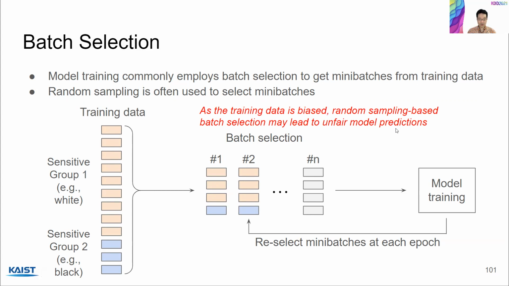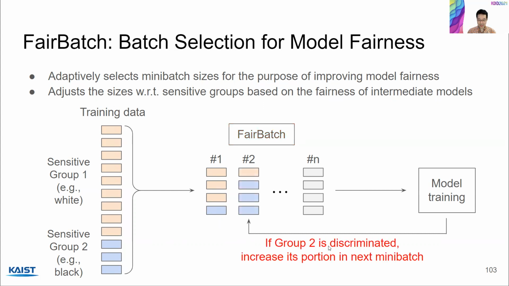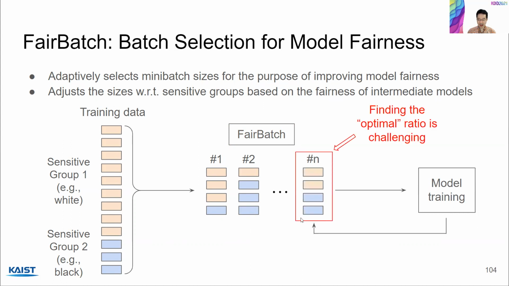And so the solution of FairBatch is to adaptively select mini batch sizes for the purpose of improving fairness. It does that by adjusting the sizes with respect to sensitive groups based on the fairness of intermediate models. So after iteration 1, if group 2 is discriminated, FairBatch is going to increase its portion in the next mini batch. Okay, so conceptually it's straightforward, but the challenge is finding the optimal ratio that results in the best fairness.